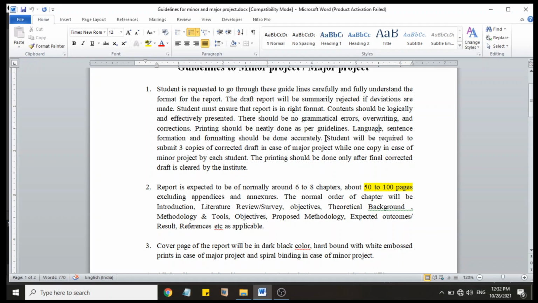Student will be required to submit 3 copies of the corrected draft in case of major project, while 1 copy in case of minor project by each student. The printing should be done only after the final corrected draft which is declared by institute.